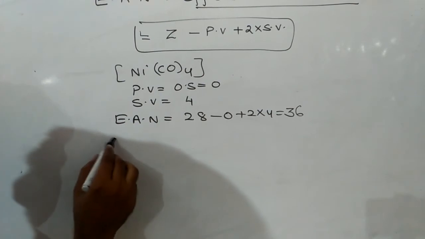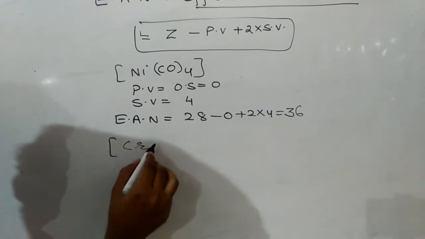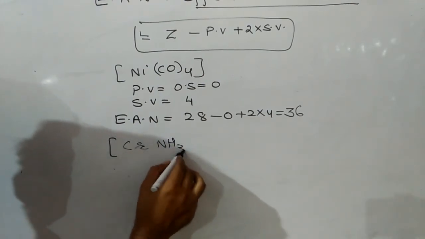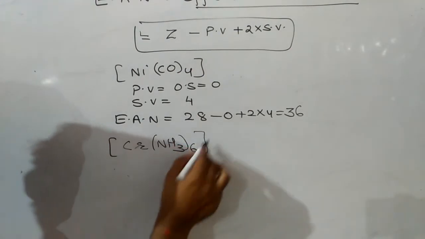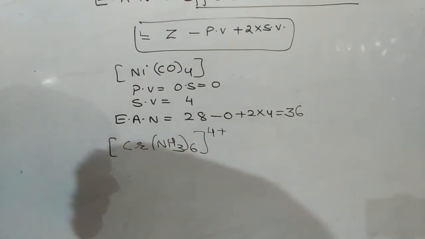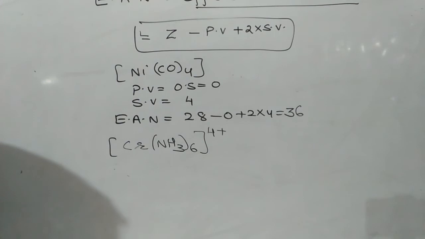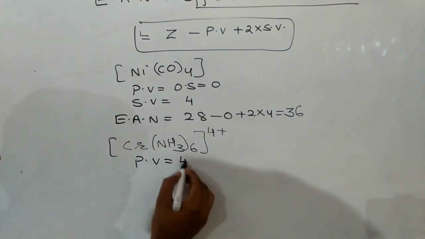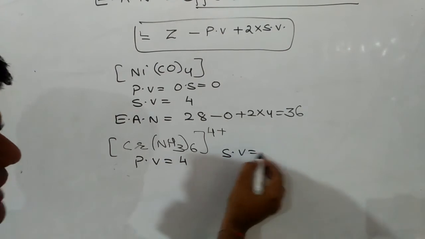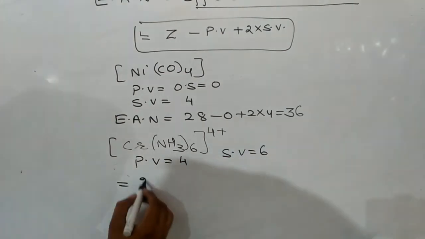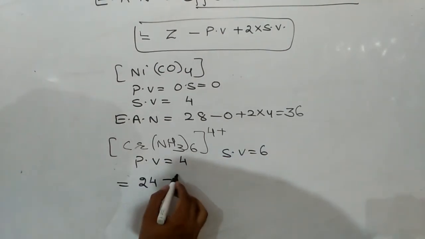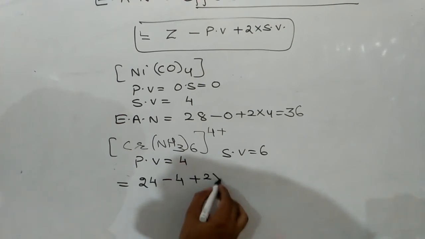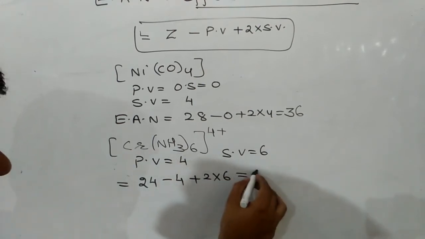Next is [Cr(NH3)6]4+, and we have to find out the effective atomic number of chromium. For it, the primary valency will be 4, secondary valency will be 6, atomic number of chromium is 24, minus 4 plus 2 into 6, that comes out to be 32.